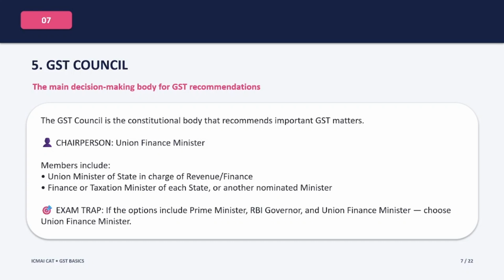So if you get an MCQ asking who is the chairperson of the GST Council, your answer is Union Finance Minister. Don't confuse this with the Prime Minister or RBI Governor. Catch alert: Chairperson is equal to Union Finance Minister.